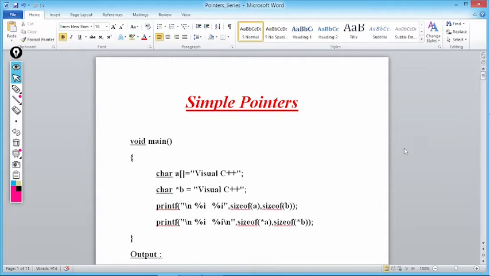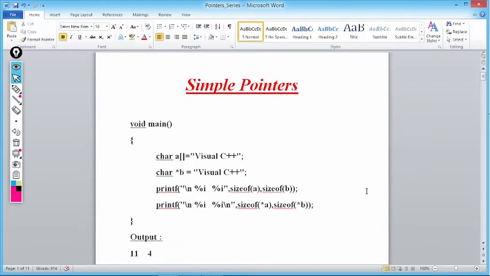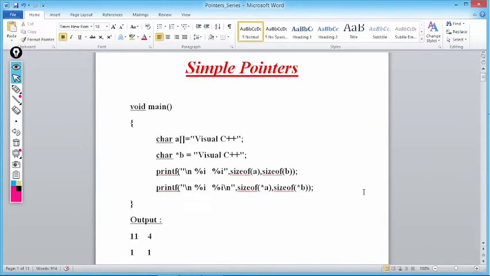So when I write sizeof B, how many bytes will be allocated for B? Then sizeof value at A will display the number of bytes allocated, and the same with the case of sizeof value at B. Now what is A here? A is an array. So when I write sizeof A, it will display 11. Why is it displaying 11? Because Visual C++ is 10, and at the end one \0 is also there.